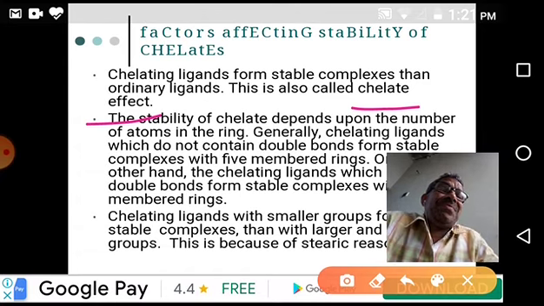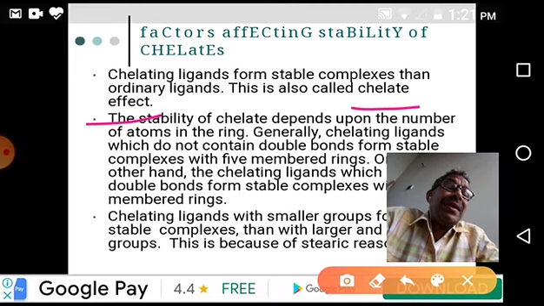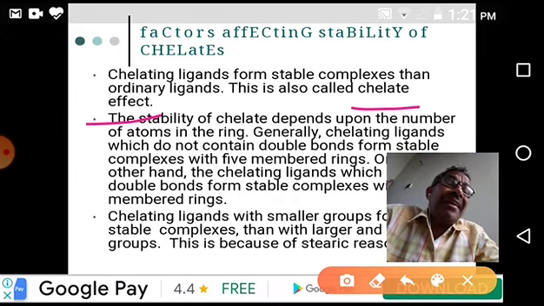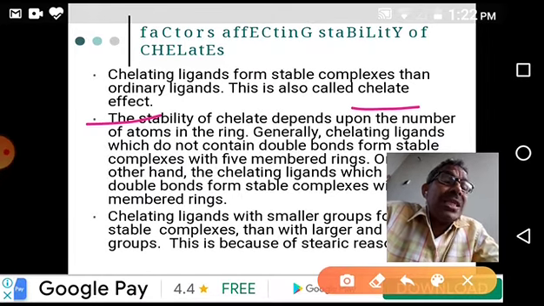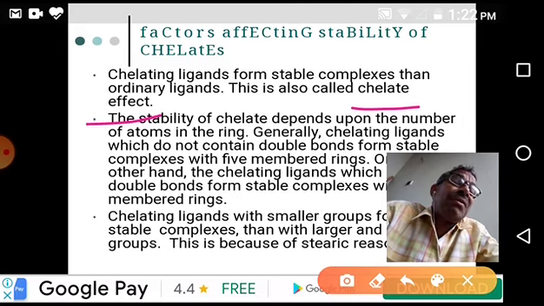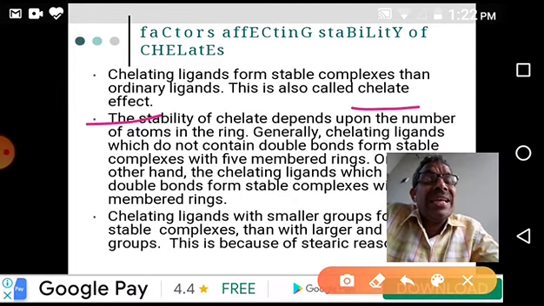Whenever a complex forms a chelate with bidentate or polydentate ligands, that complex is more stable when compared to another complex which doesn't have any chelate ligand or polydentate ligand.